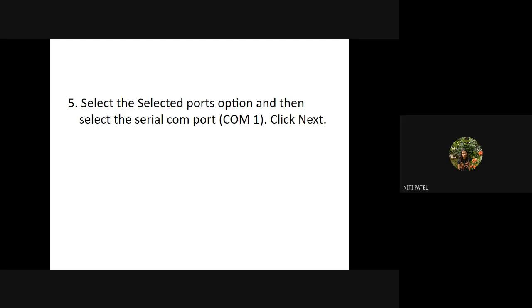What is serial type of communication? One single communication at a time. Correct. It is transferring data sequentially, one bit at a time. So when I say modem, what is happening? The modem is also communicating data one bit at a time. So it is therefore connected to the serial port.